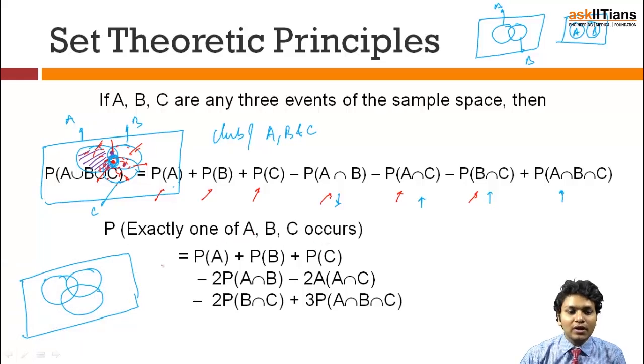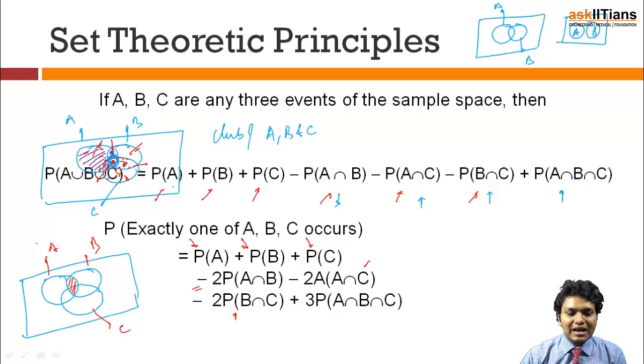See, what I am doing: first I am adding probability of A, probability of B and probability of C, which means I have added all these three big circles. After that, I am subtracting twice the probability of A intersection B, which means this complete portion: I am adding it twice and I am eliminating it twice. Similarly for all three possible pairs. And if I have done that, now I have added three times.